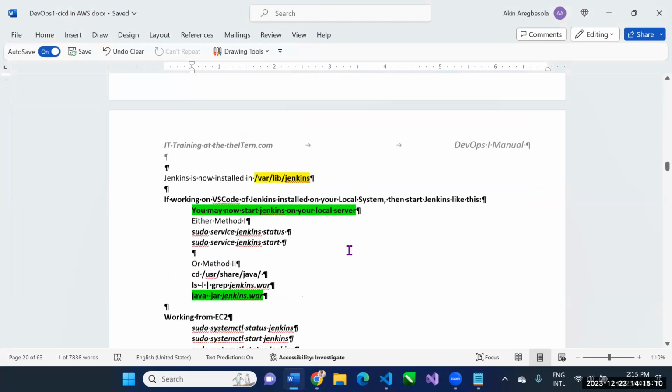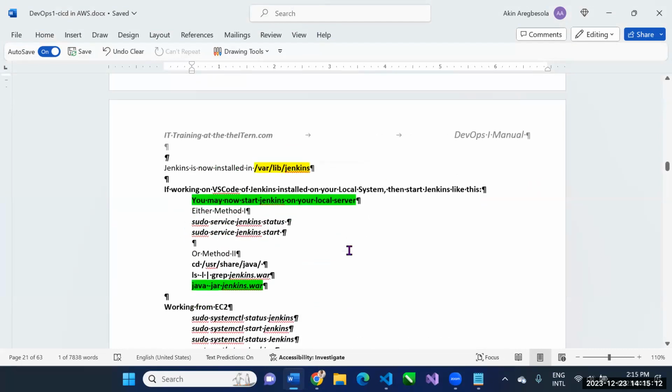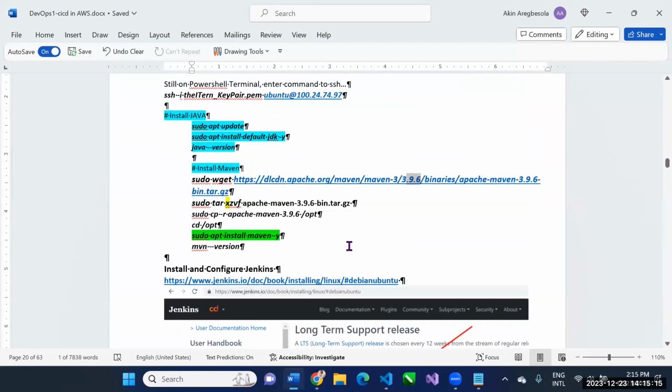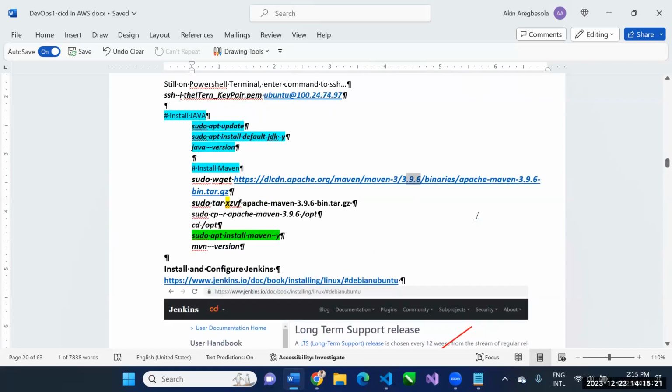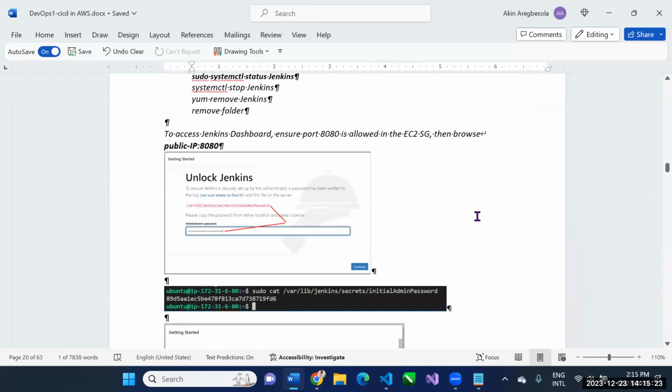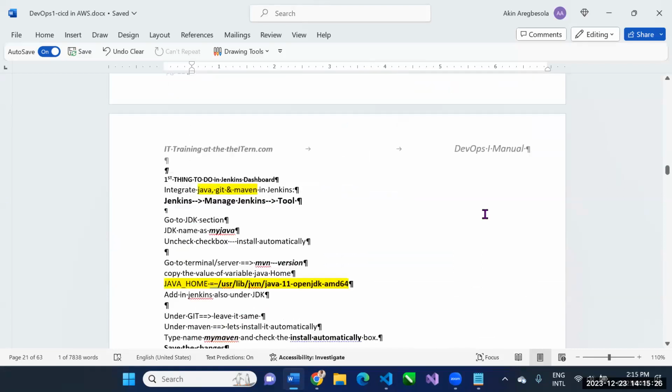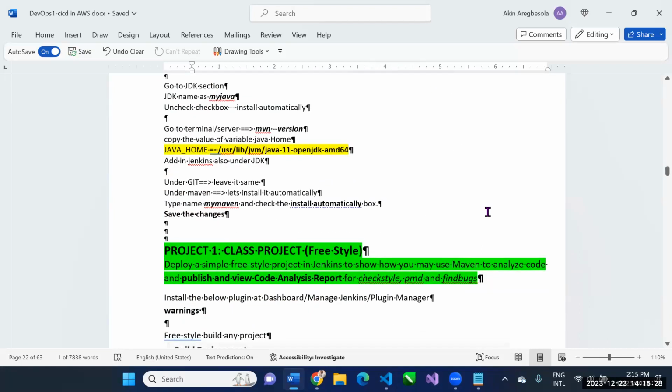All the struggling we were struggling this morning, we've avoided them all. Because in any case, if we know how to do it from our notebook, the interview is not going to ask us to work from our notebook. It's going to ask us to work from cloud. All right, so let's deploy our first project. Which project do we want to deploy?